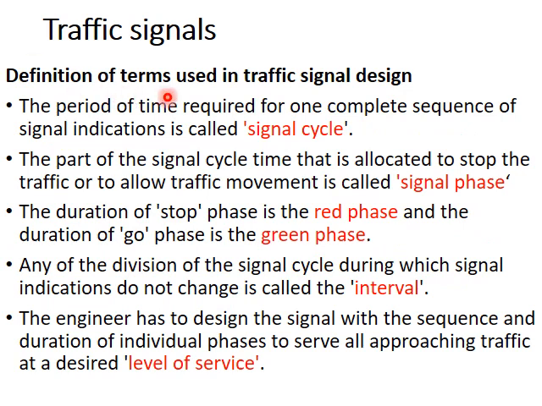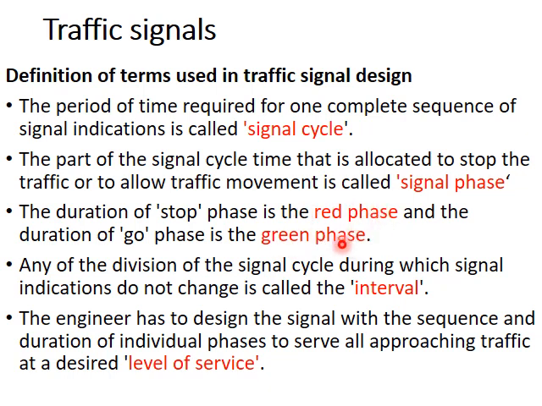Definitions of certain terms used in traffic signals are: one is signal cycle, which is a period of time required for one complete sequence of indications. Then there is a signal phase. Signal phase is the time when one traffic moves or another traffic stops. Signal cycle is the total time for movement in all roads in an intersection. Signal phase means one period where vehicles can move or one period where vehicles should stop. So where vehicles are stopping, it is called red phase. In the same phase, some vehicles will be moving, so it will be the green phase.